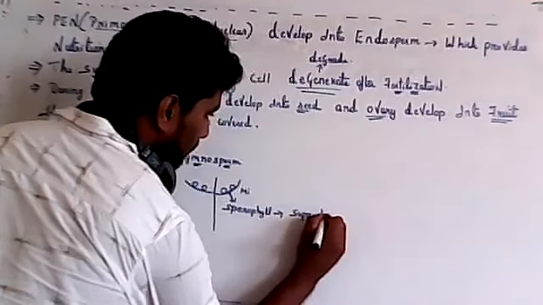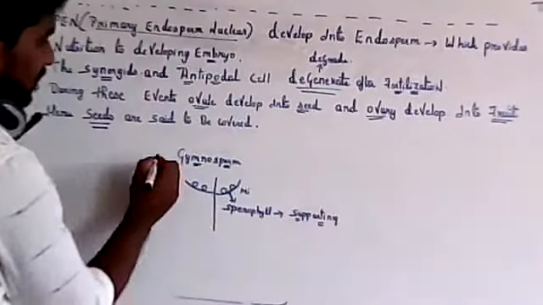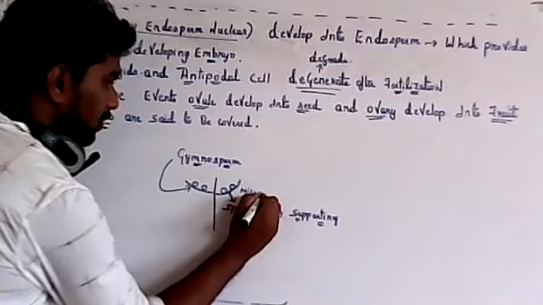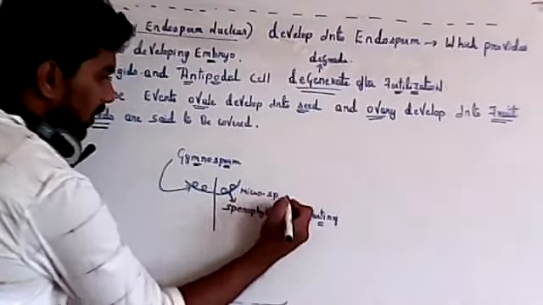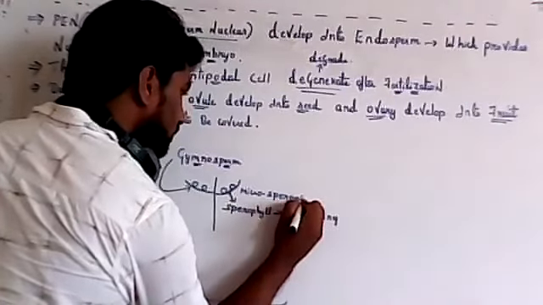So angiosperm is over. Now in gymnosperm, the supporting structure is called sporophyll. On top of that there is the microsporangium. Micro means male; male gametes are always small.